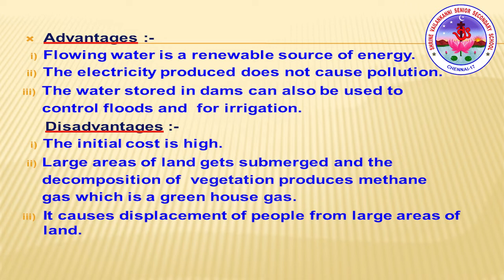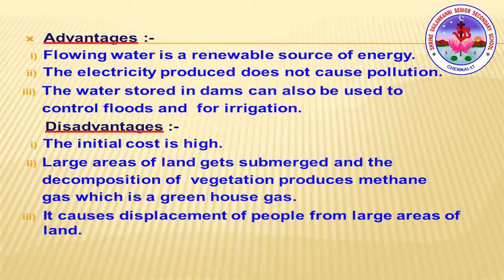We'll see. Flowing water is a renewable source of energy, so this is an advantage. The electricity produced does not cause pollution either. And water stored in dams can be used to control floods or for irrigation.